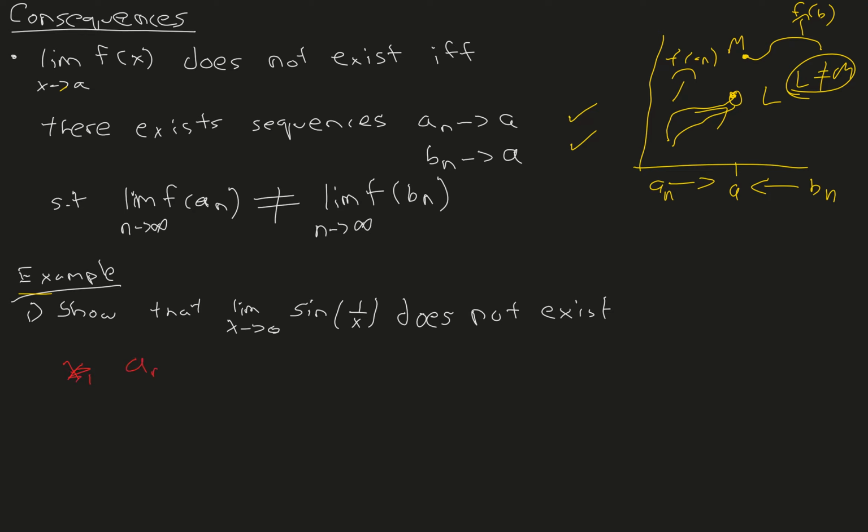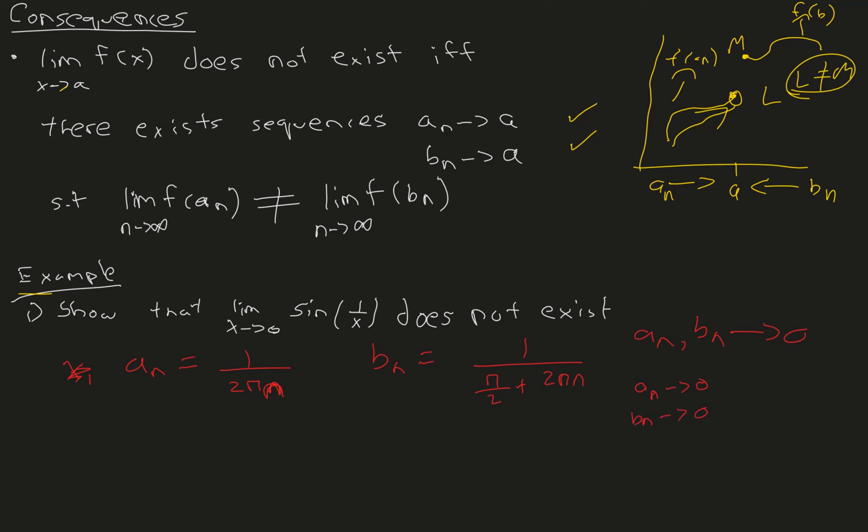Let me choose an as 1 over 2 pi n. So we have to choose two sequences an and bn which both converge to 0. An over 2 pi n certainly converges to 0 as n becomes larger and larger. And let's choose bn as 1 over (pi over 2 plus 2 pi n). So this sequence also converges to 0. So we have two sequences an and bn that both converge to 0.